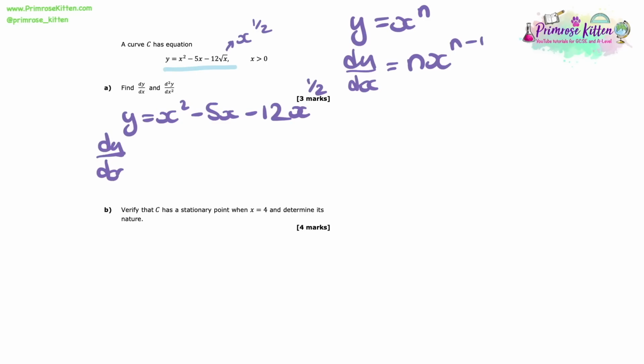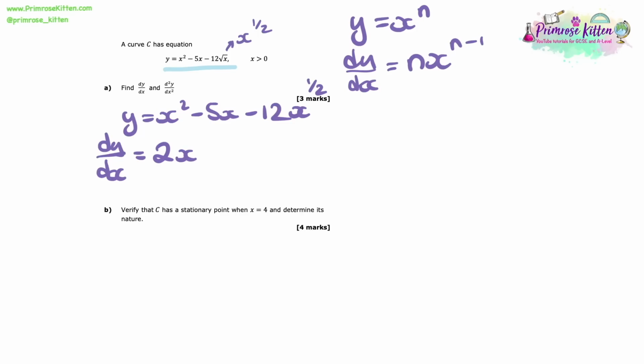So that's minus 12x to the half at the end. Now let's take this one at a time. When we first differentiate x squared, we're going to multiply through by the power and take 1 away from the power. Now that gives us 2x.